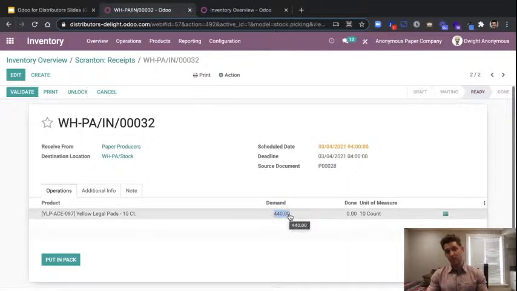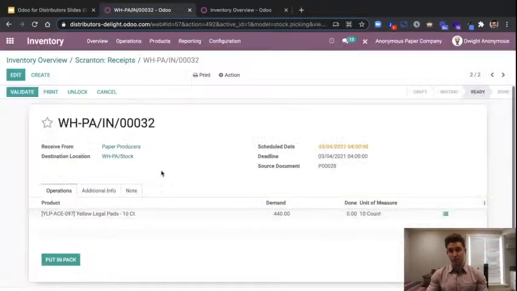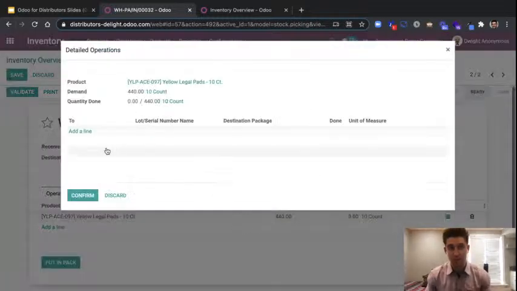We bought a certain number of boxes, but it's being converted into the 10 count packs that we sell it in. So Odoo will quickly and easily make those conversions for you. And then also a very key piece of the wholesale and distribution space is going to be that tracking of inventory. And so we've actually set these up at the Anonymous Paper Company.